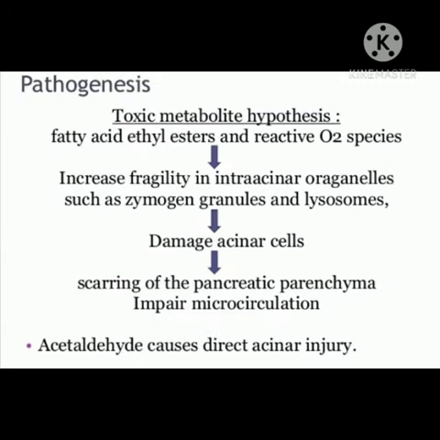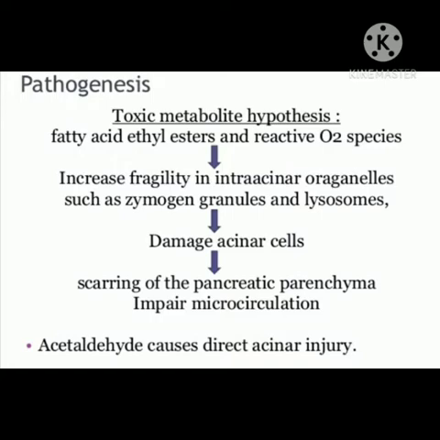Pathogenesis: toxic metabolite hypothesis. Fatty acid ethyl esters and reactive oxygen species result in increased fragility of intra-acinar organelles such as zymogen granules and lysosomes, which damage acinar cells, cause scarring of the pancreatic parenchyma and impaired microcirculation.